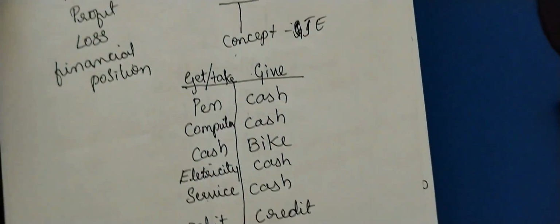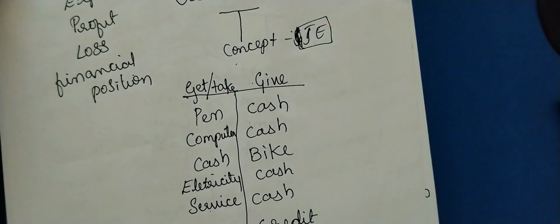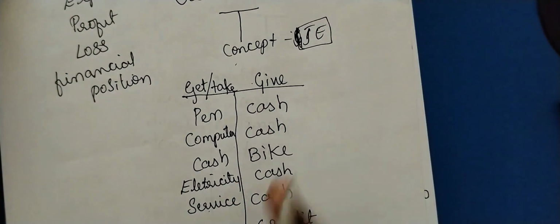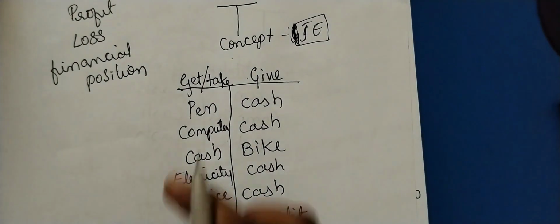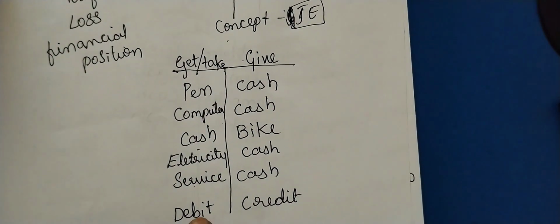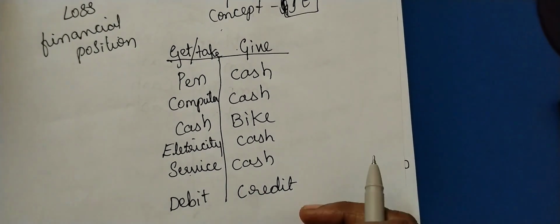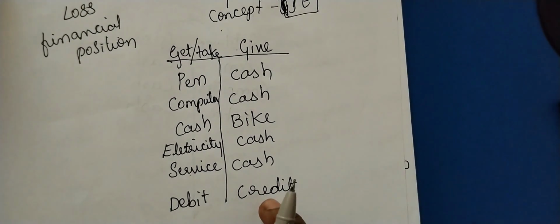This is the concept of journal entries. Whatever you are receiving, that you are debiting. Whatever you are giving to get something, that you are crediting.